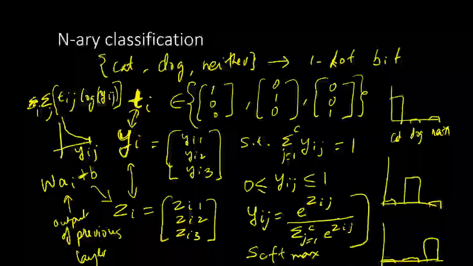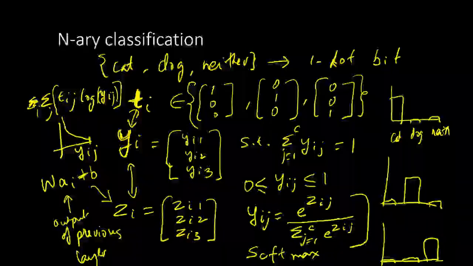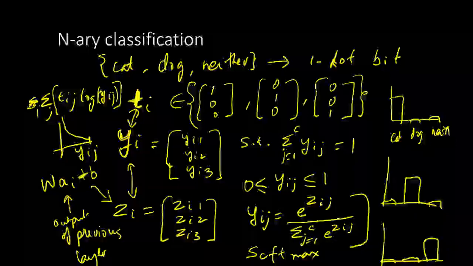If we divide the numerator and denominator by e to the power zi1, for example, then we get the form 1 by 1 plus e to the power minus the quantity zi2 minus zi1. So it has a close connection, or it is just a simple extension of the logistic function. That is what the softmax activation is.